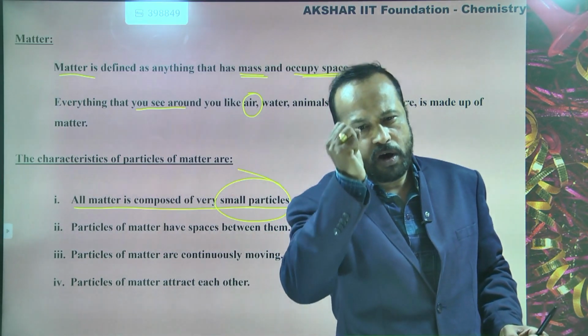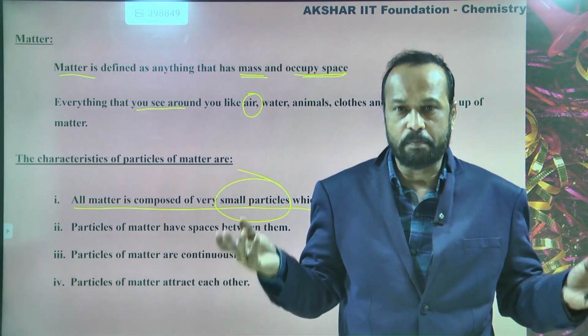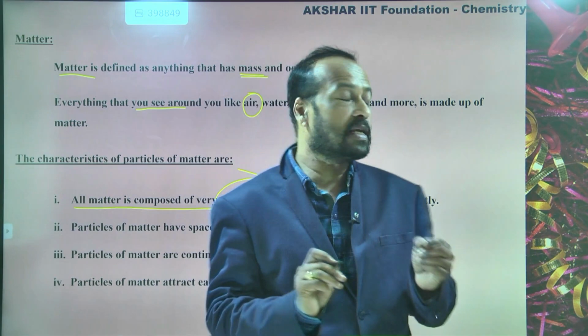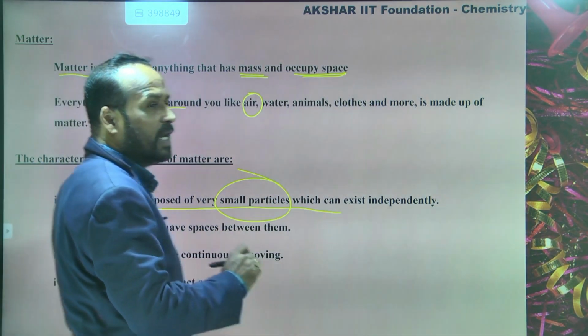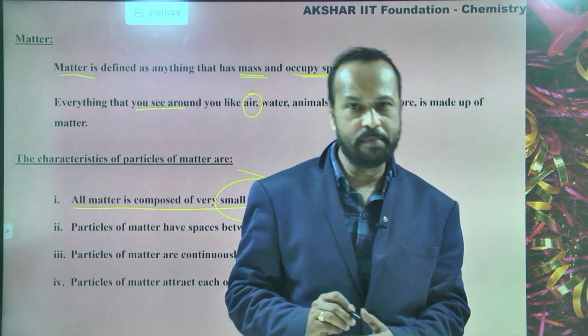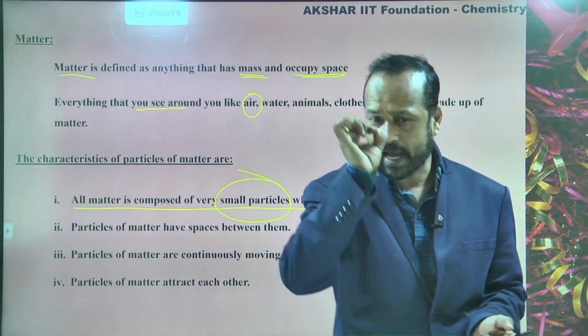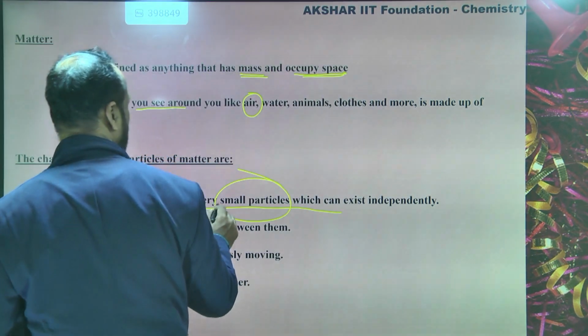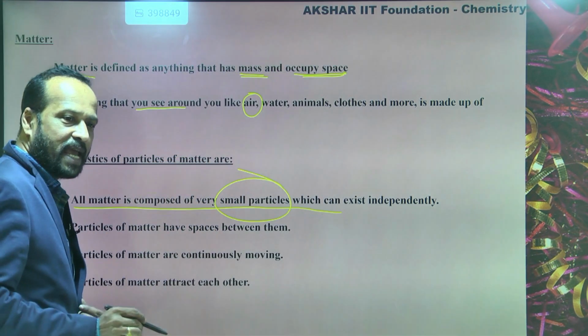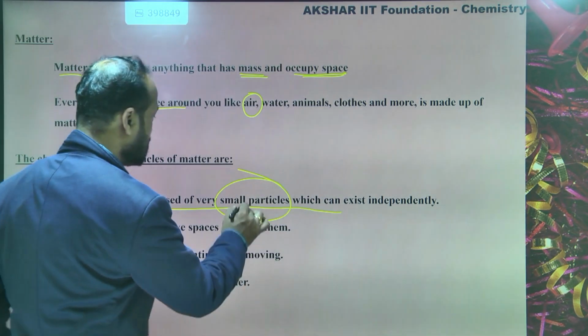Such smaller particles are called atoms. That we will discuss later. So any matter is made up of tiny particles, that you have to remember. All matter is composed of very small particles which can exist independently. Is this point clear?